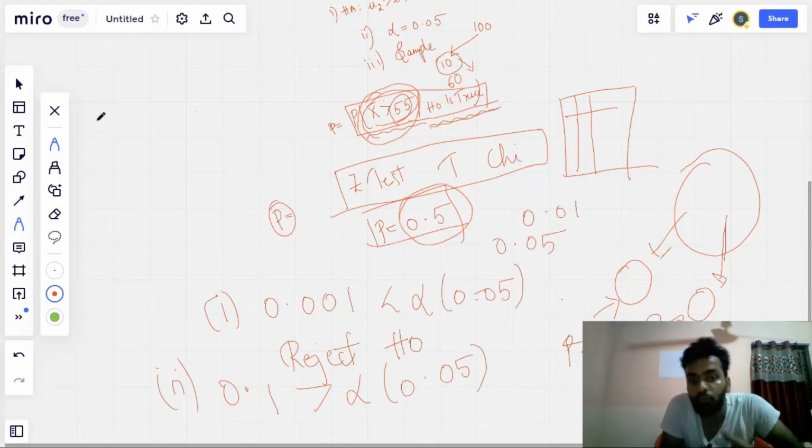We should take some more samples and perform these kinds of tests, and only then can we decide whether to accept the null hypothesis. We can easily reject the null hypothesis, but to accept it, we have to perform this test on the entire population. So you should remember that.